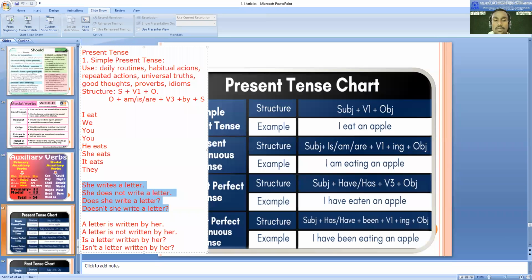For example, he laughs loudly. He does not laugh loudly. Does he laugh loudly? Doesn't he laugh loudly? Like this only you can practice. Or here I got, she doesn't use a computer. She uses a computer, something like this. You can practice. So yes, does she drink coffee, and all those examples also. Yes, Sriram. All right, so any questions?